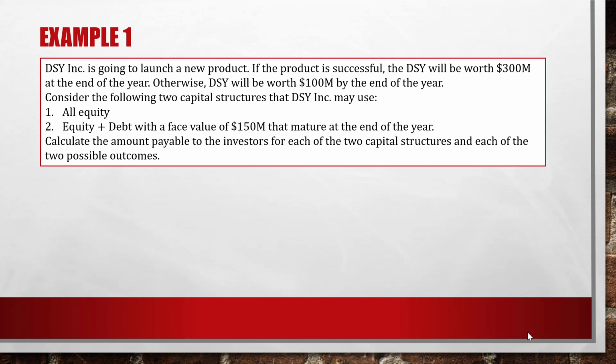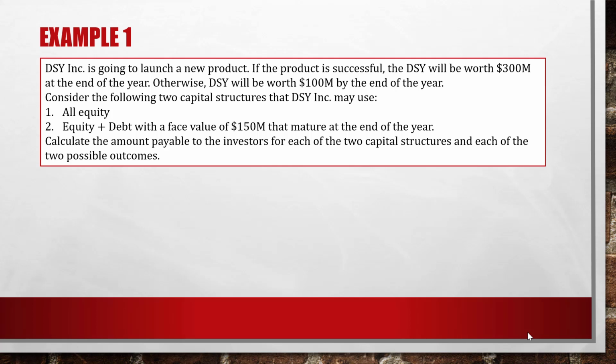Consider the following two capital structures that DSY Inc. may use. The first structure is when DSY uses all equity to invest into this project. The second structure is when DSY decides to use both equity and debt with a face value of $150 million that matures at the end of the year.